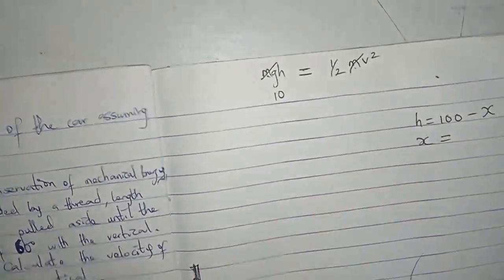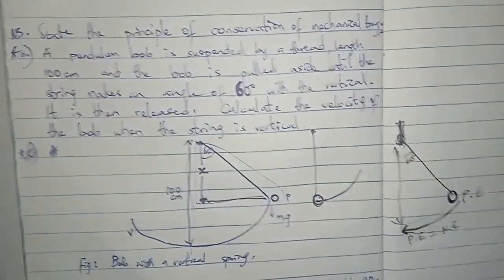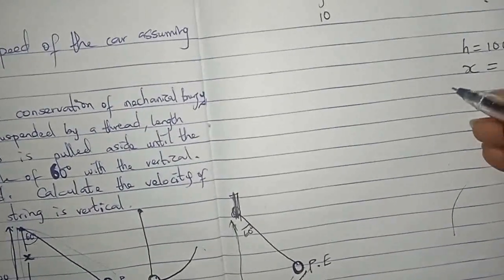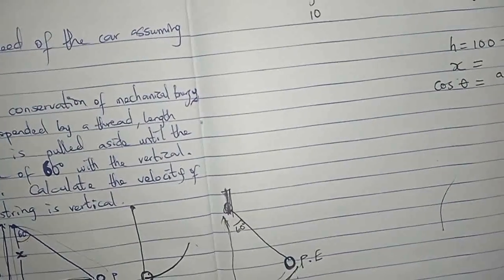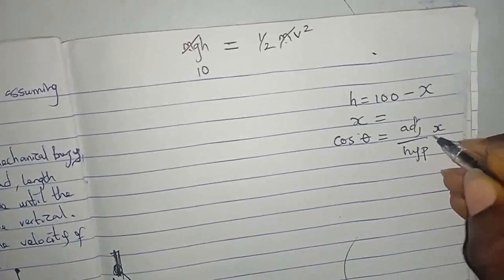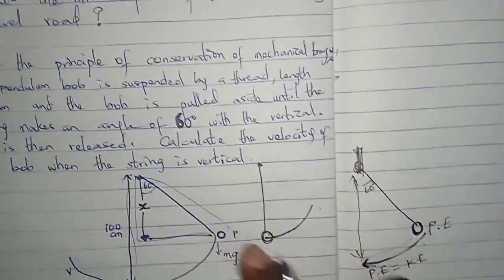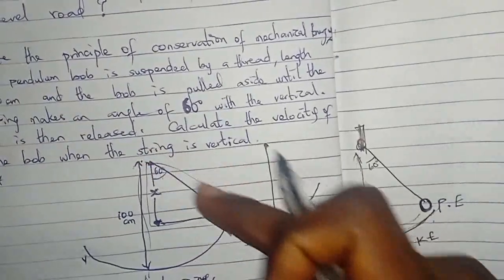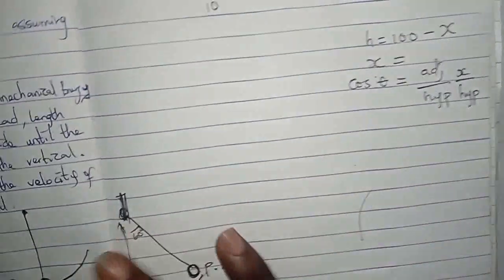And what is x? x is, if you check this right here, this is like a triangle. x here is on the adjacent part. And when we are dealing with adjacent, it's cos theta. So cos theta will be equal to adjacent over hypotenuse. And the adjacent here is x. Then the hypotenuse, I don't know it. Look here, you see that this is the hypotenuse part. Then cos theta, the theta there is 60 degrees.